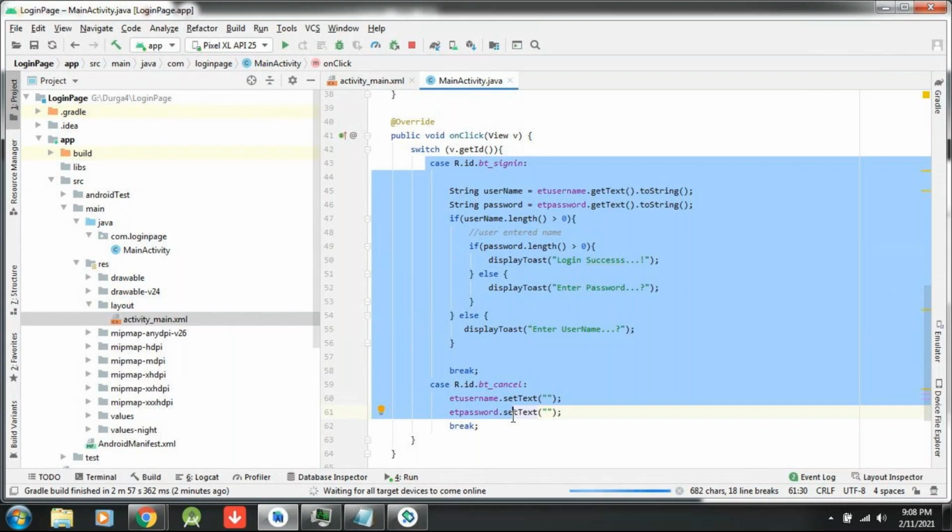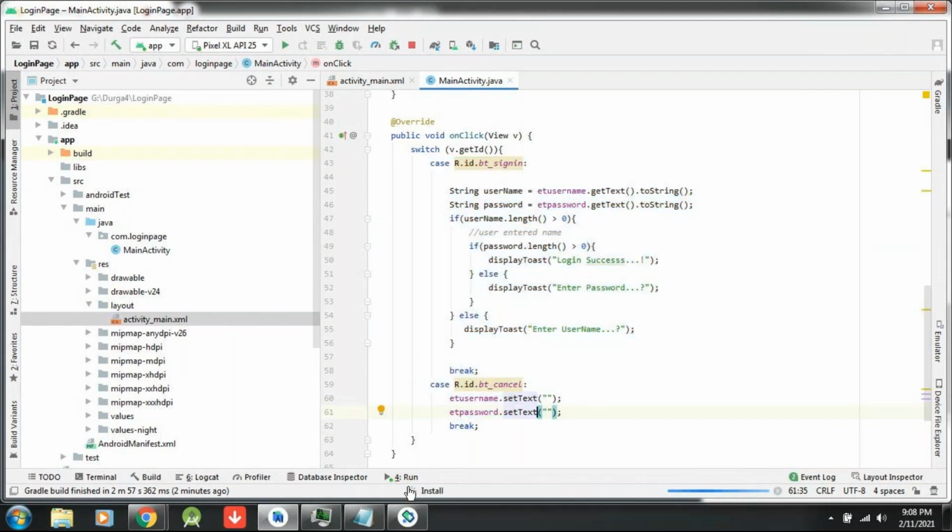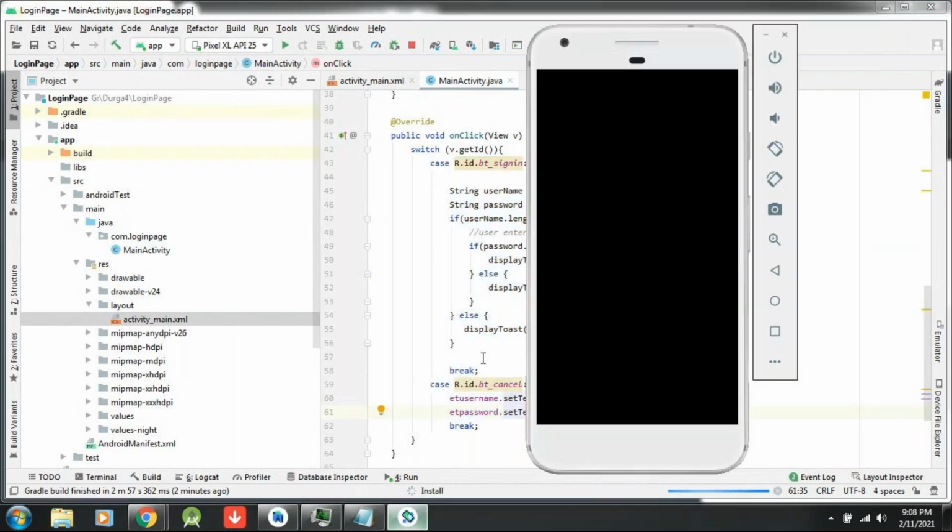Keep it in mind, inner class is very, very important. In real time, I would like to write this one only. I will suggest my every team member to write this. Don't write repetitive logic.